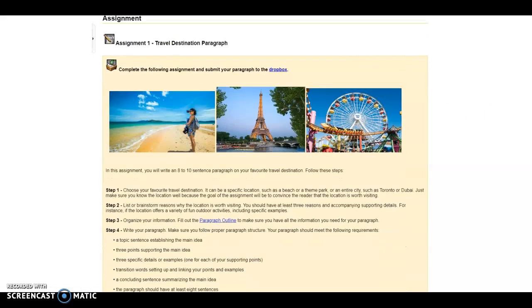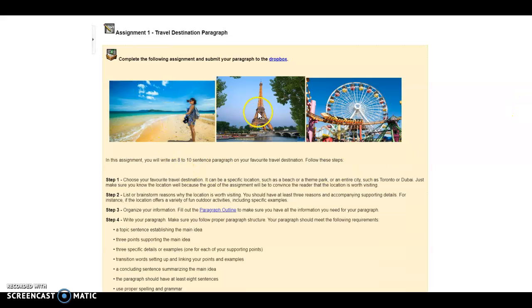And so you'll notice that the assignment has a couple of pictures here. You have a beach, you have the Eiffel Tower in Paris, and you have a Ferris wheel in a theme park. And so this assignment is going to ask you to write 8 to 10 sentences in a proper paragraph and explain your favorite travel destination.